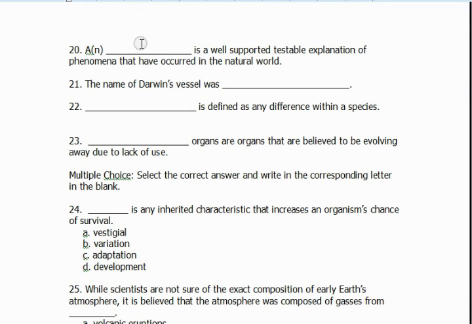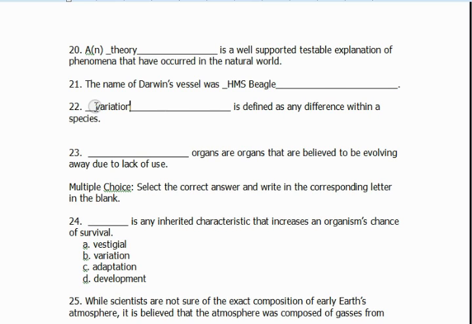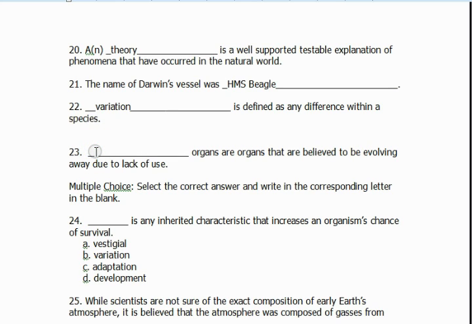Number 20, a blank is a well-supported testable explanation of phenomena that have once occurred in the natural world. That's theory. The name of Darwin's vessel was blank. HMS Beagle. Blank is defined as any difference within a species. It's variation. Blank organs are organs that are believed to be evolving away due to lack of use. Vestigial.